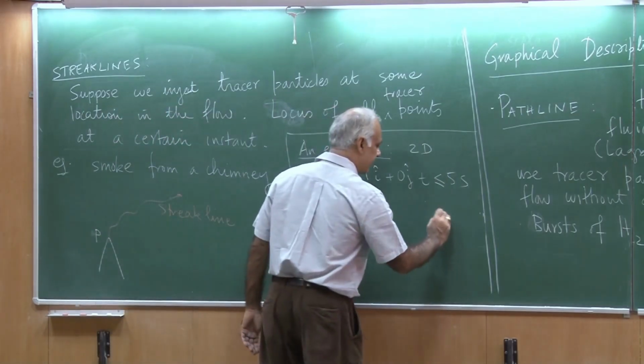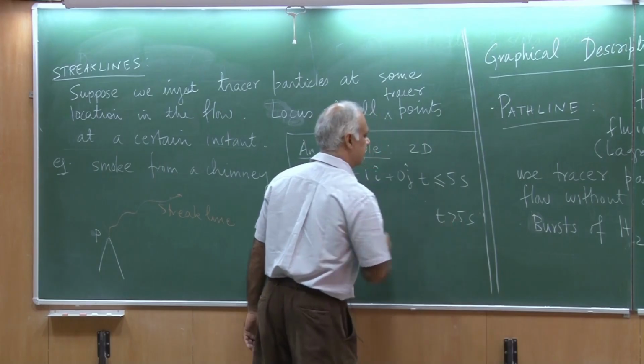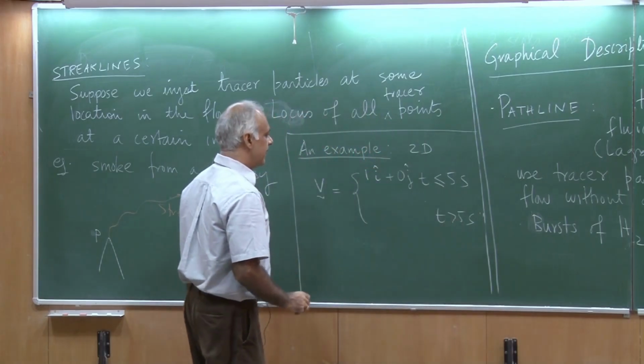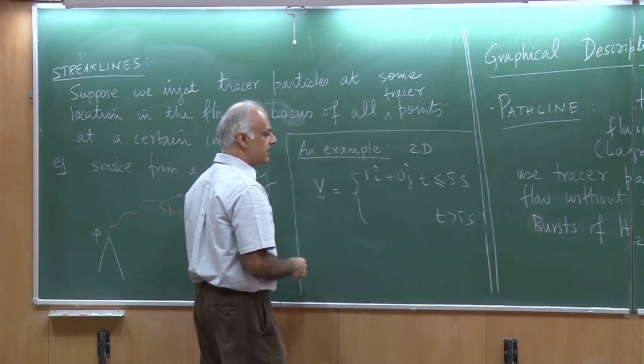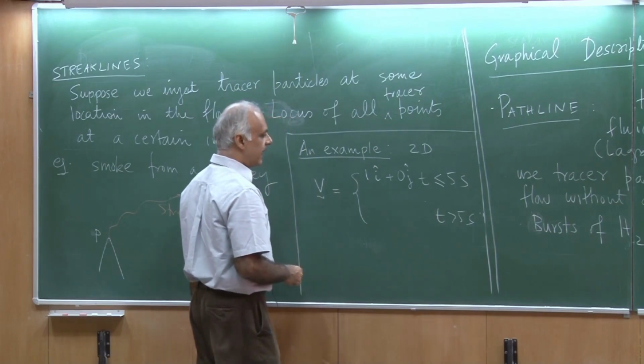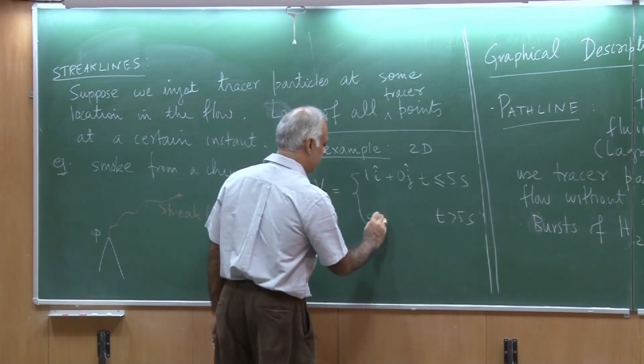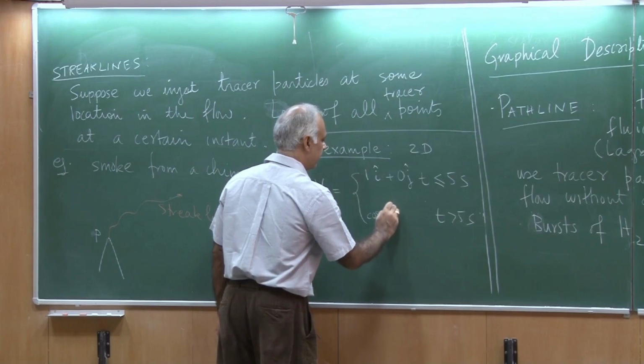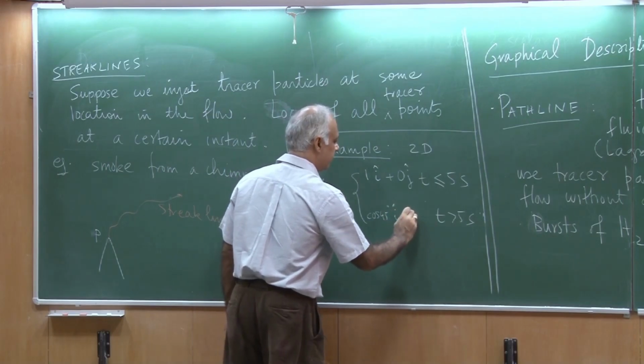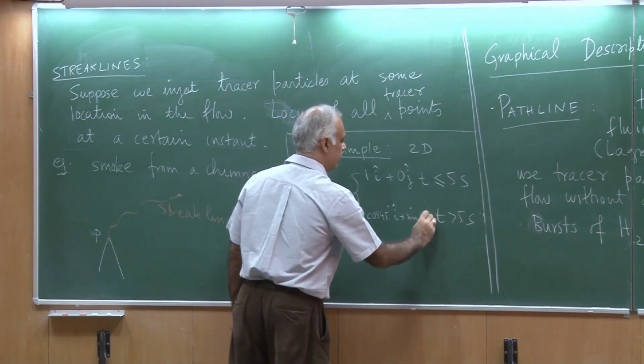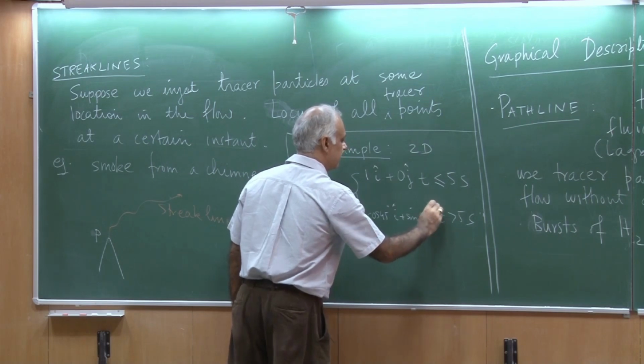And then for t greater than 5 seconds, let us say I still have the magnitude as 1, but now it is at an angle of 45 degrees. So, I would say cos 45 degrees i plus sin 45 degrees j.